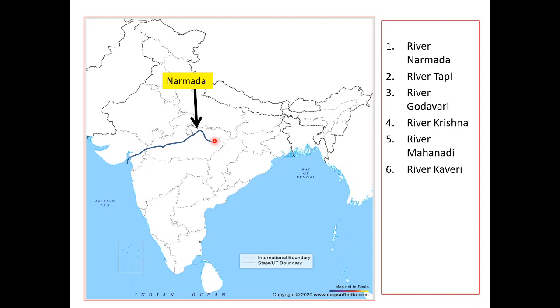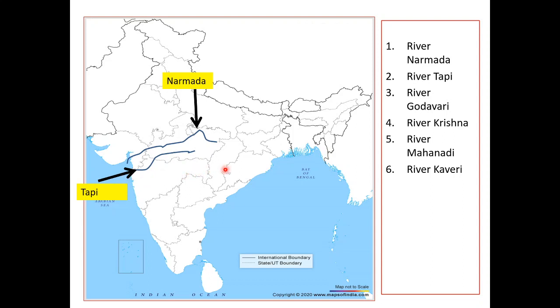After that, we have another west flowing river, that is Tapi. Tapi river is between Godavari and Narmada and flows into the Arabian Sea.